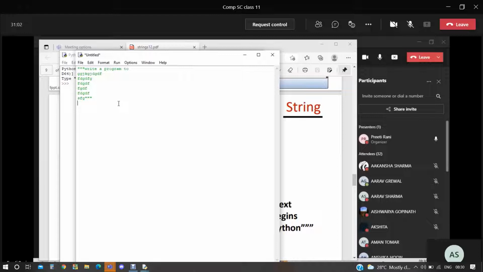Is there any doubt to anyone? Ma'am, I printed them this way, and when I run the program, it is printing the same statement. It is printing automatically.